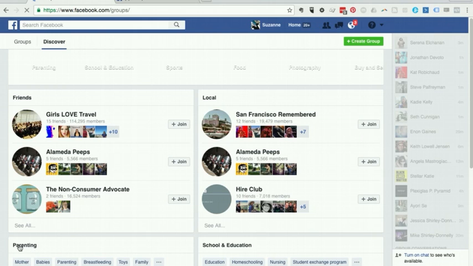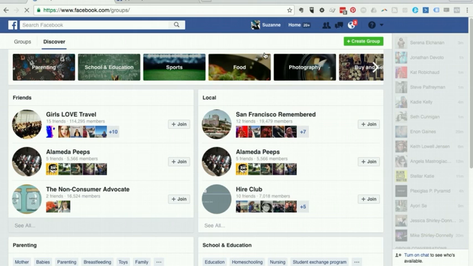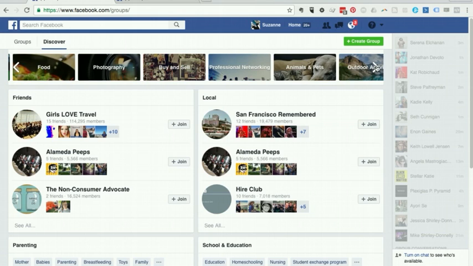I'm curious as to why it's showing me parenting. I'm actually not a parent. But there are ways to browse through different subjects here in the Discover area. And you can just go to facebook.com/groups. This tab is going to show you all the groups you are a member of, and this tab is going to let you find new groups.